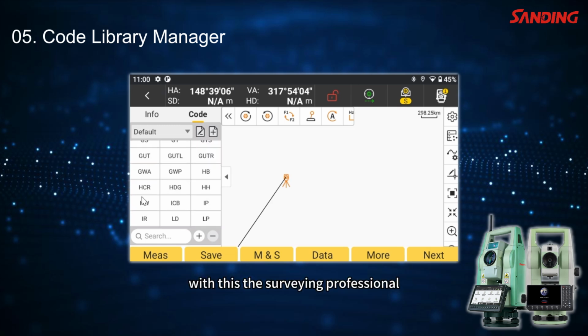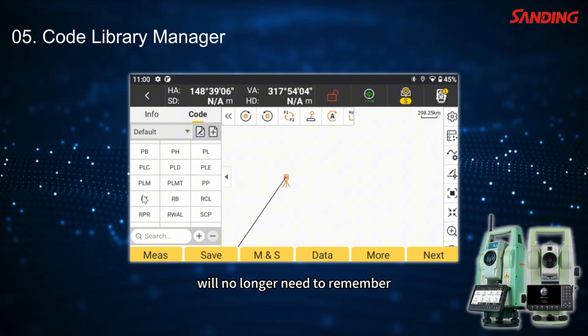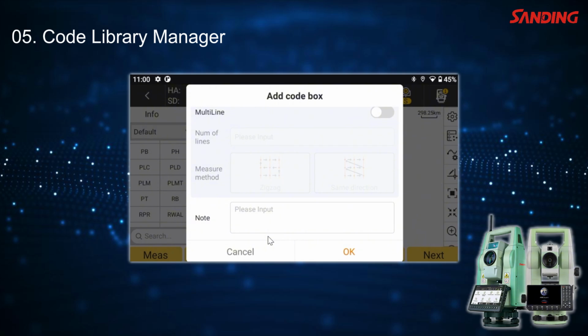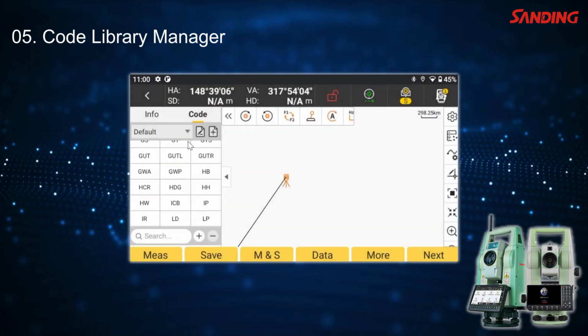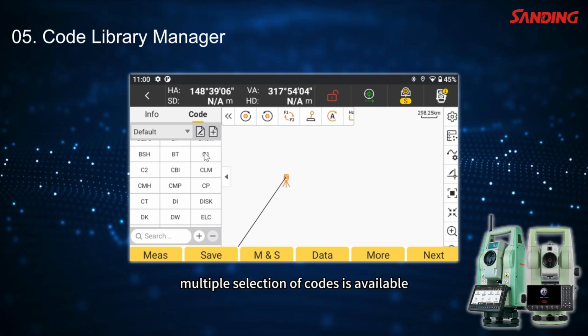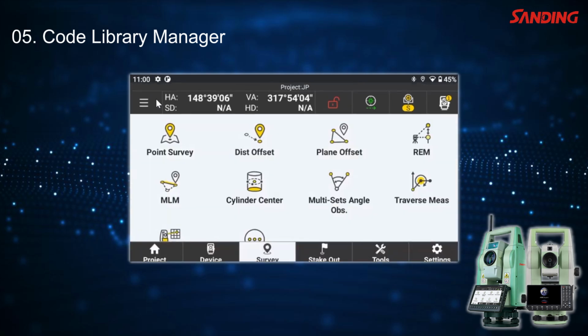With this, the surveying professional will no longer need to remember the 4 letters of the code, but will be able to select it directly here. Even though multiple selection of codes is available, because that is also possible to use, but we will see it in a later video.